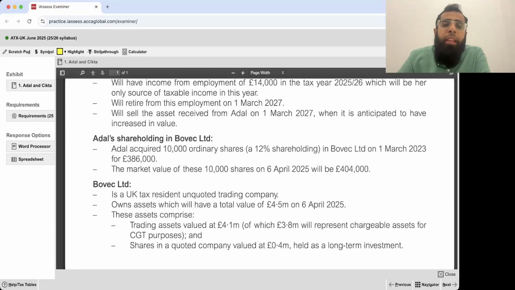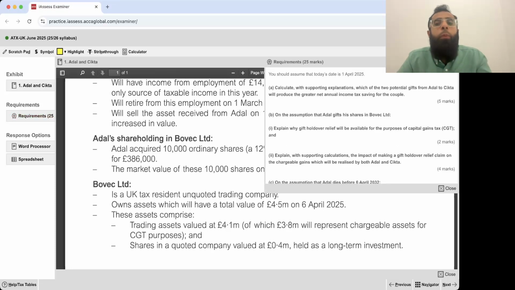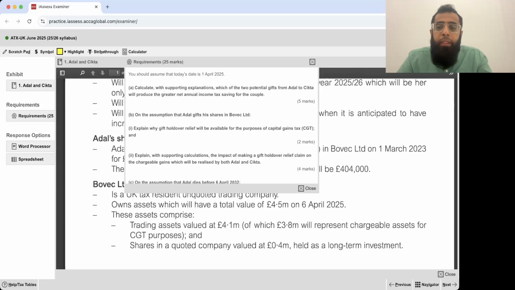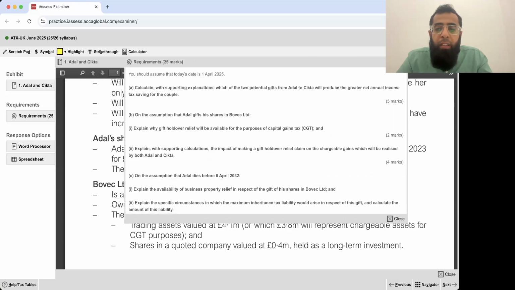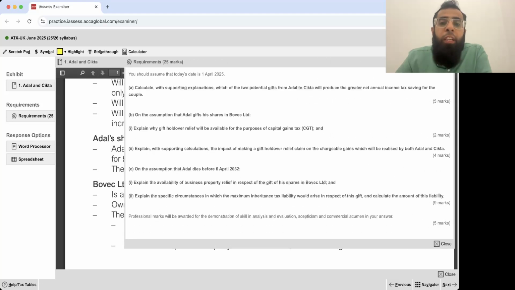Now let's look at the requirement tab and see what he's asking. Requirement for 25 marks: the entire tab, if you look at it, you should assume that today's date is 1st April 2025.